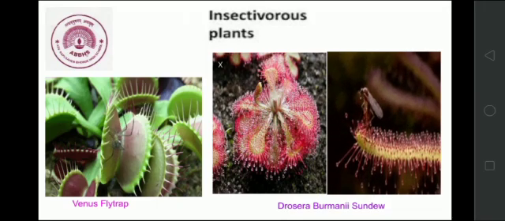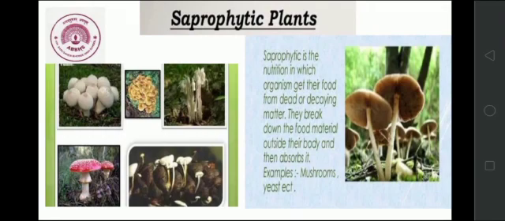Now, saprophytic plants. Saprophytic is the nutrition in which organisms get their food from dead or decaying matter. They break down the food material outside their body and then absorb it. So, the plants getting their food from dead and decaying matter are called saprophytic plants. Examples are mushroom and yeast. You can see here some pictures of mushrooms.